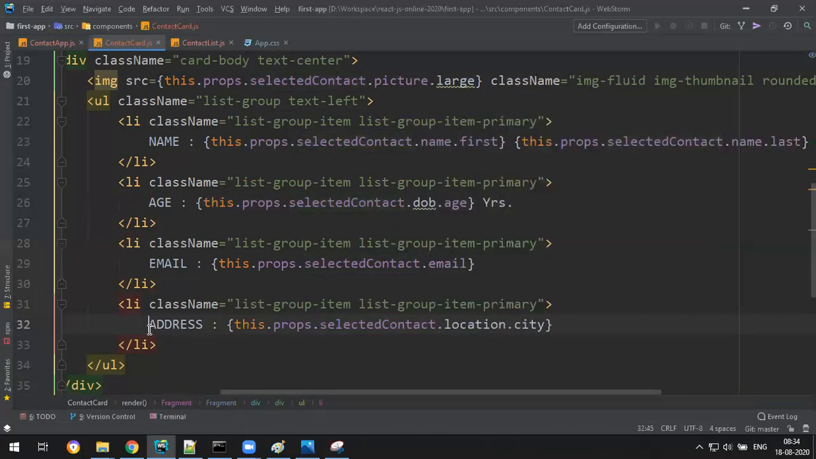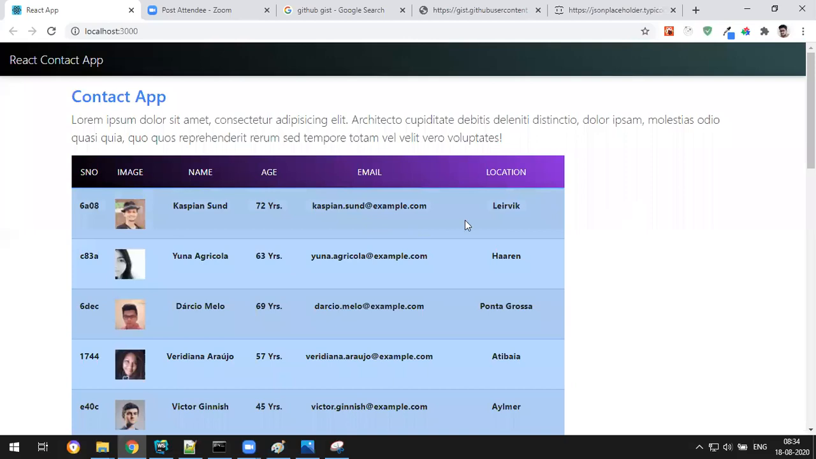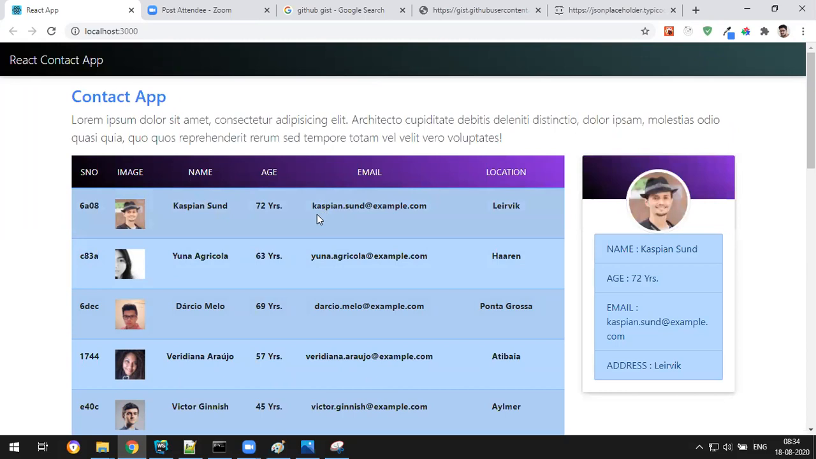Okay, fine, that's it. If you want to display some more information which does not exist in the table, you can display it here, because displaying the same data doesn't make sense. I made the same data, but you can display other data like state, city, phone number and all. Okay, fine. I think you can give some margin top here.